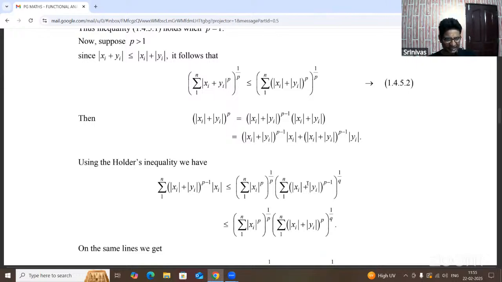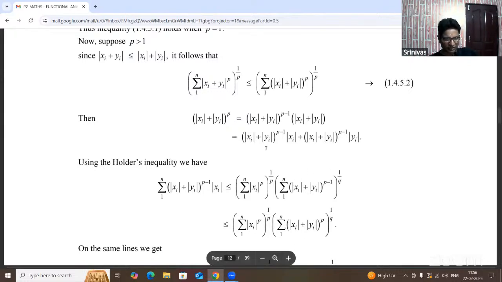Now we are taking the value p minus 1, which means p into whole power minus 1. Here, mod xi can also be written as mod xi whole power p and whole power 1 by p. Summation mod xi plus yi whole power p minus 1, and p minus 1 means p.